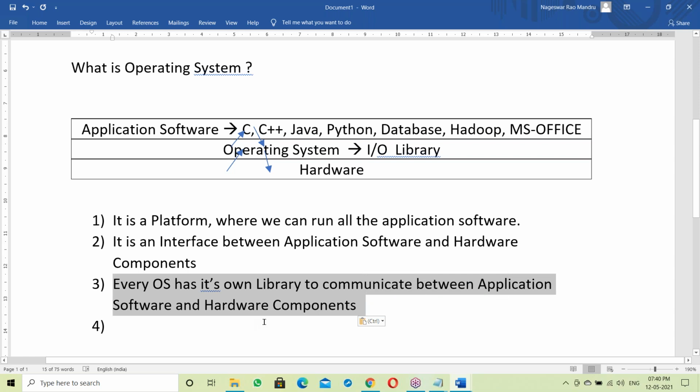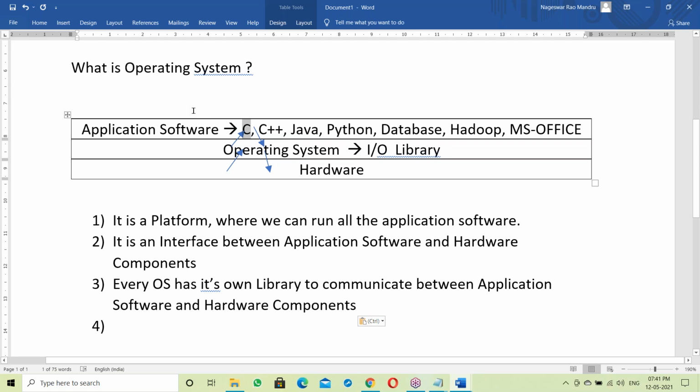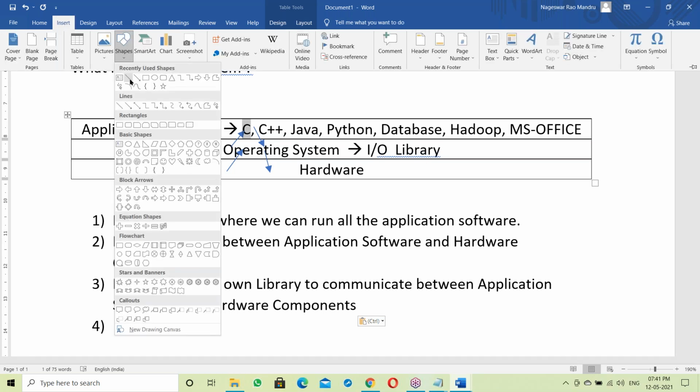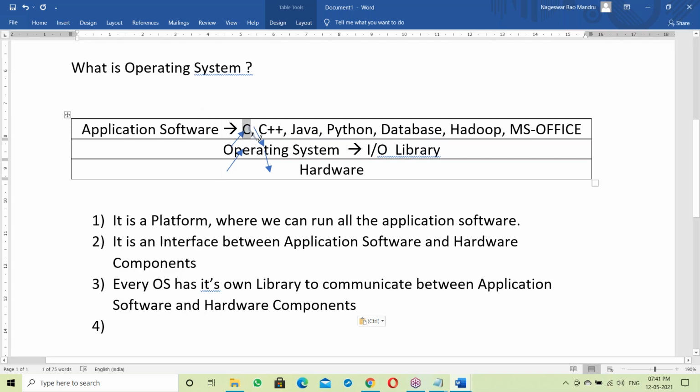Next, one more important point here. Suppose a C program. Before starting the C program, it first of all links with the OS library. After linking, it then communicates with the hardware components.